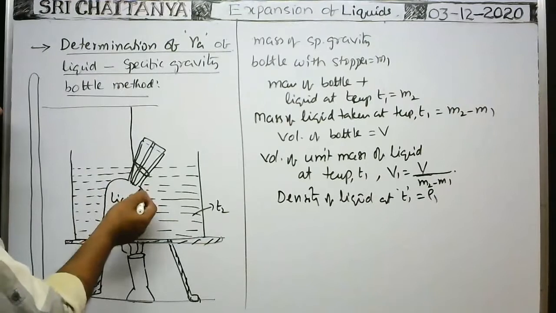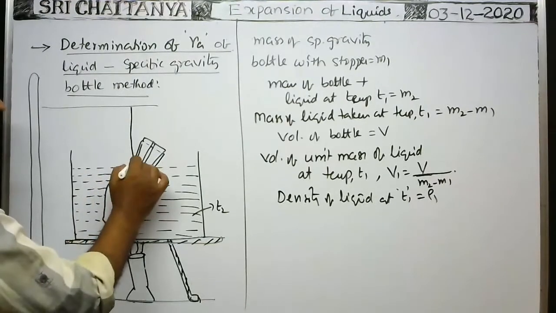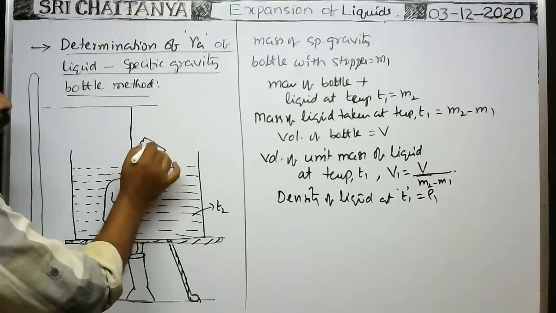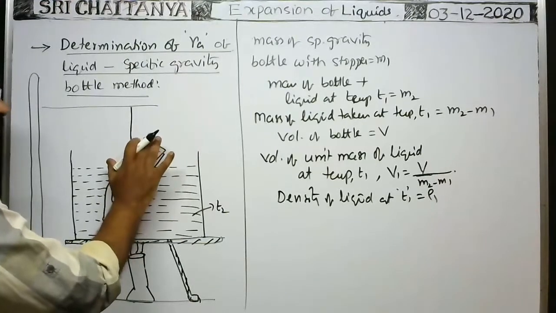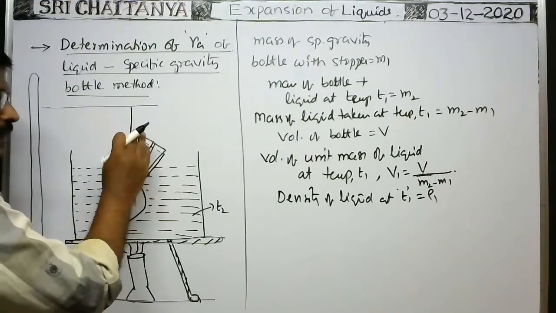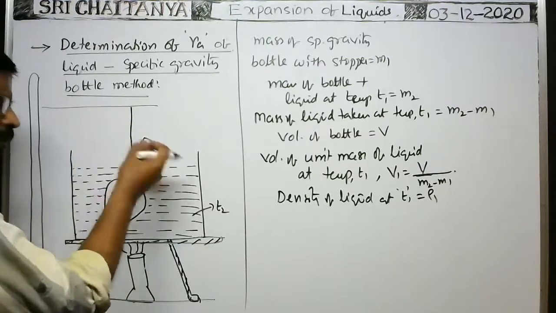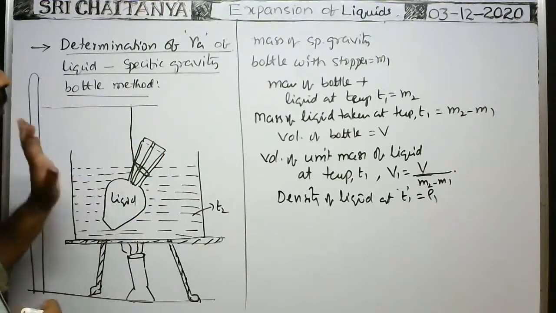When there is no change in the temperature, no expansion takes place. Then the liquid drops coming out through the bore in the stopper will stop. At that time, you observe for a few seconds or a few minutes more.